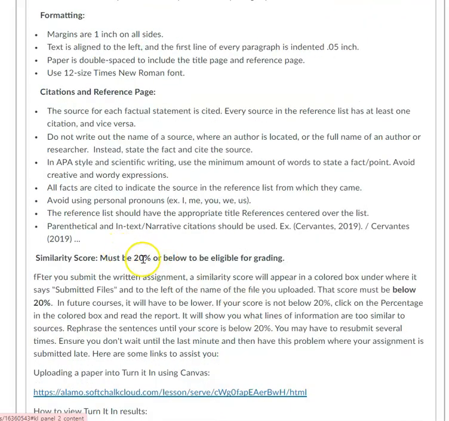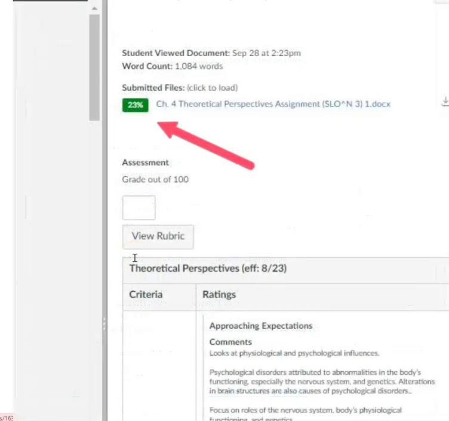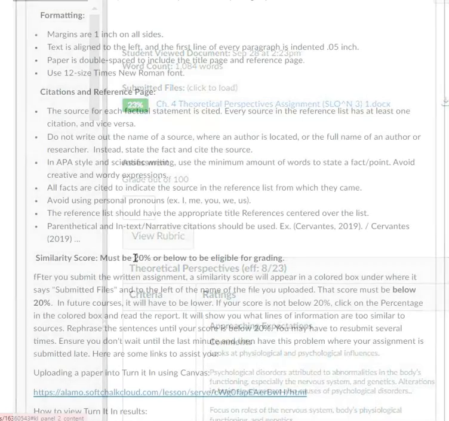Also, the similarity score. When you turn your paper in, on the right-hand side, and you may have seen it already on some of the other assignments, you'll see a percentage. That percentage cannot be any greater than 20%. And as you move along in your academic career, that number is going to keep decreasing. This shows that you can take the information and put it into your own words.